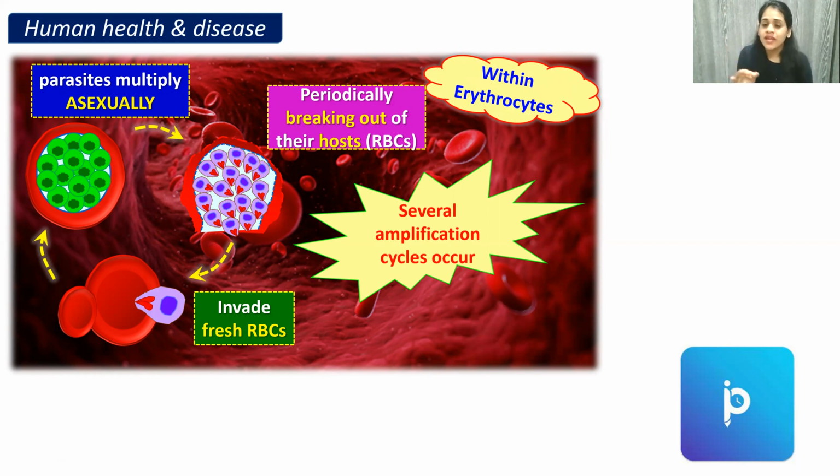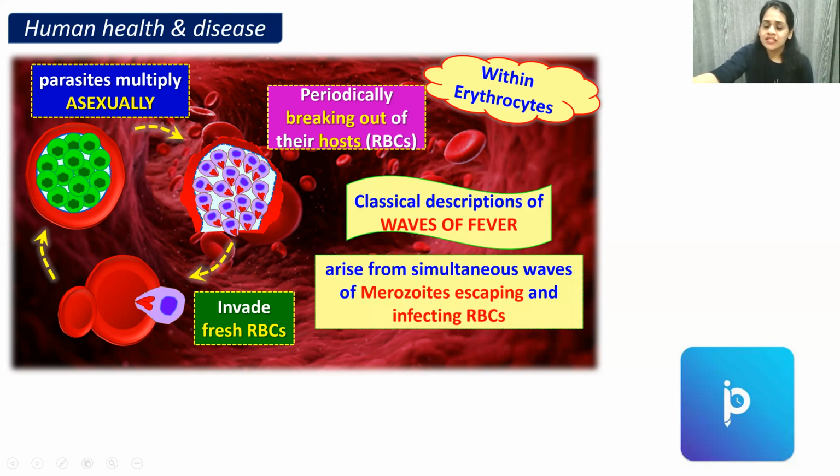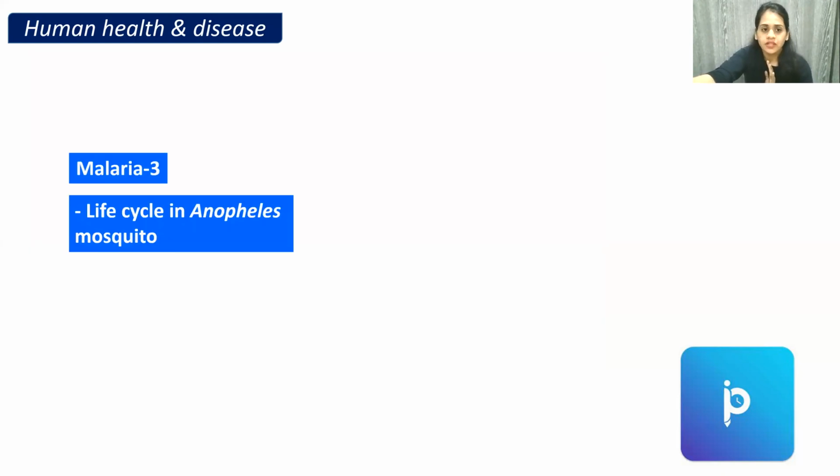It occurs when the multiplication inside the RBC is taking place and the new RBCs are being affected by the merozoites. This is the classical description of waves of fever. It arises from simultaneous waves of merozoites escaping and infecting the RBCs. Now the life cycle inside the human body is completed.